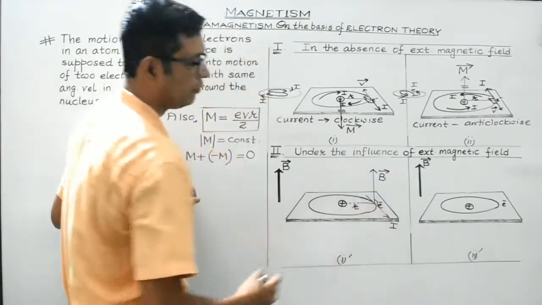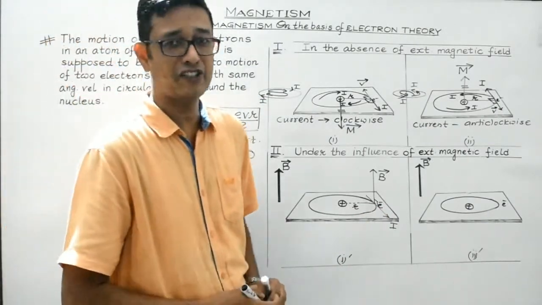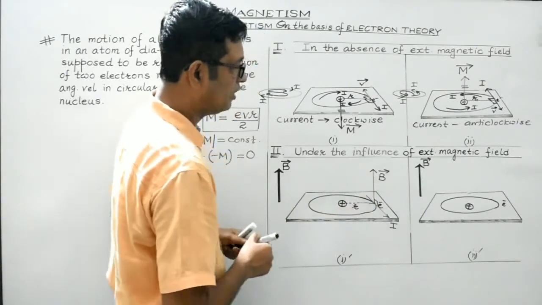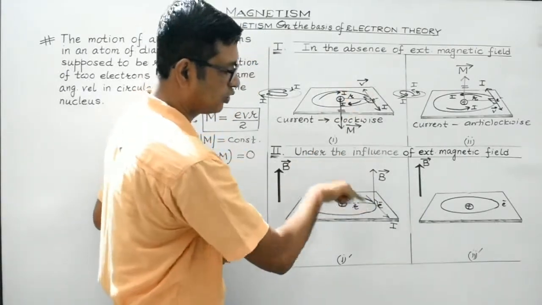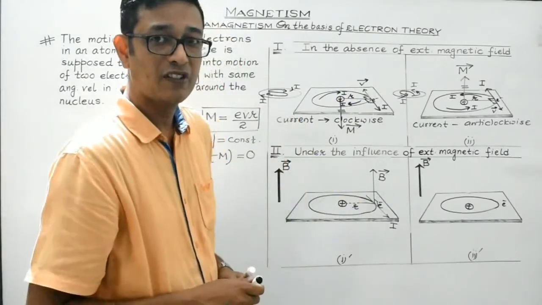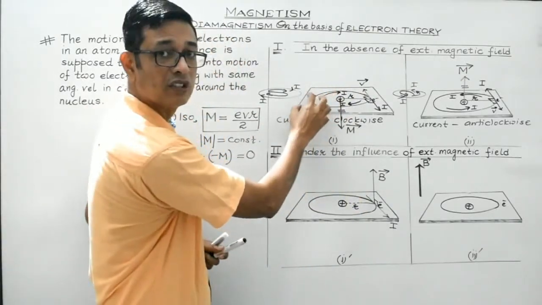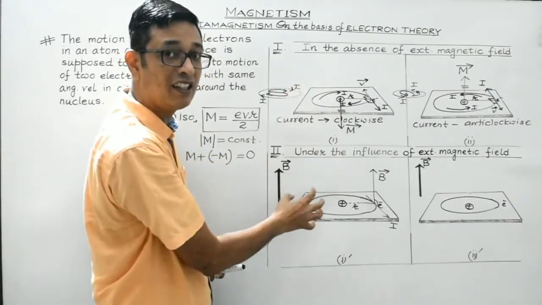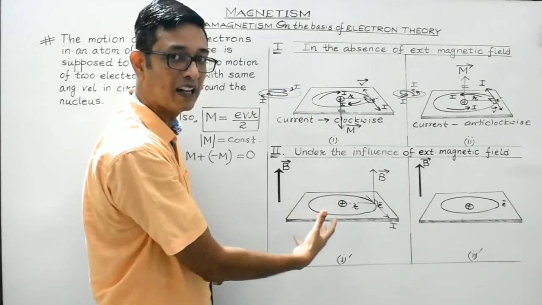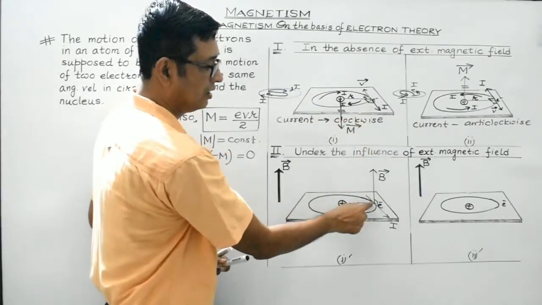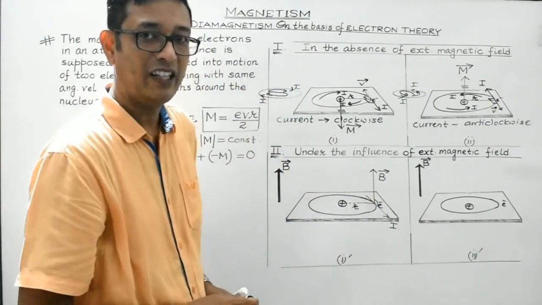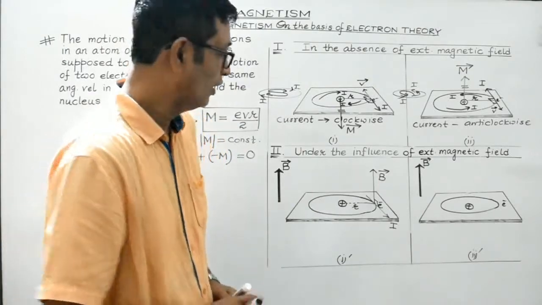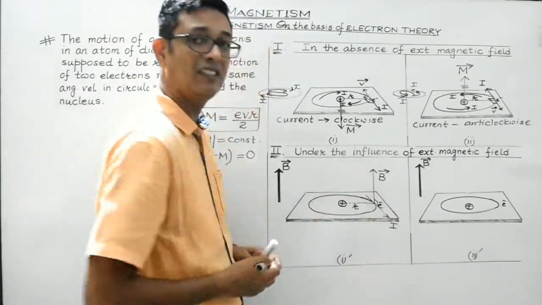So students, now listen, very very interesting article. This is current, since the electron is revolving in the anti-clockwise direction, so it will constitute a current in the clockwise direction, right? This is the same case as this one. The only difference is that this was in the absence of magnetic field, this is in the presence or under the influence of magnetic field. So the same electron will be under the influence of magnetic field, right? This electron under the influence of magnetic field will experience magnetic force. So the angle between this magnetic field and this current is 90 degree.